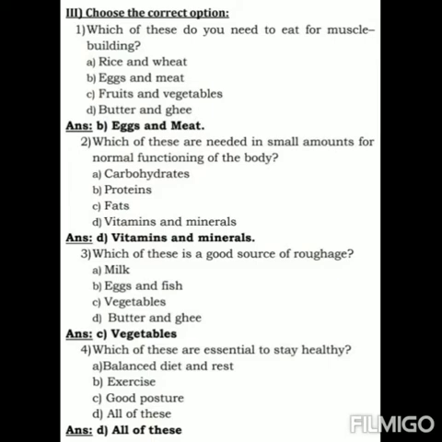Vegetables. Fourth question, which of these are essential to stay healthy? The options are A. Balanced diet and rest, B. Exercise, C. Good posture, D. All of these. The answer is D. All of these.